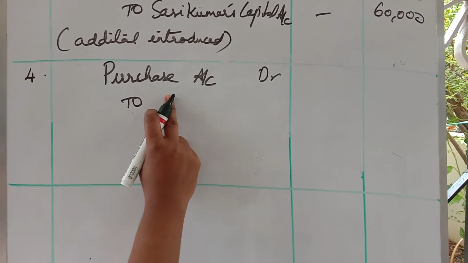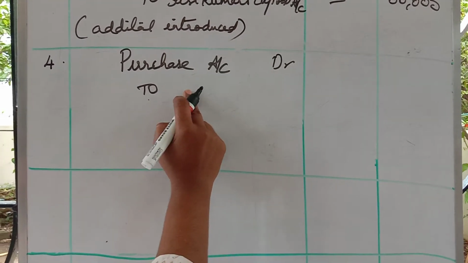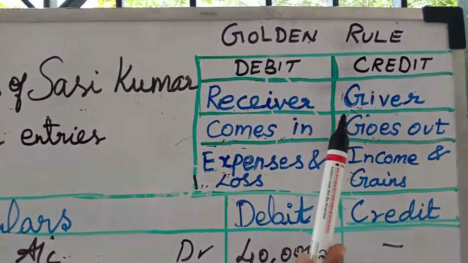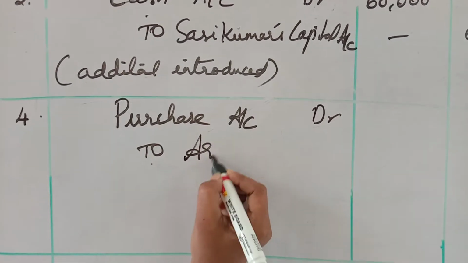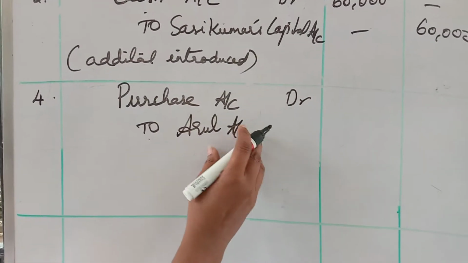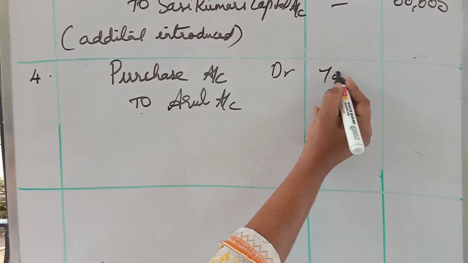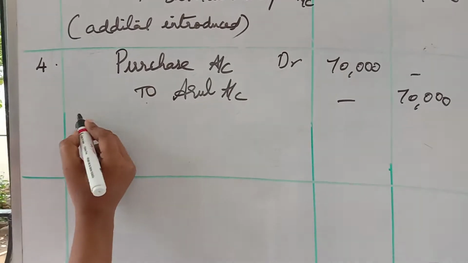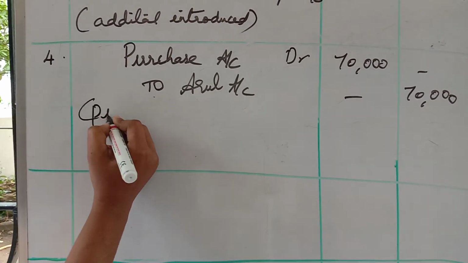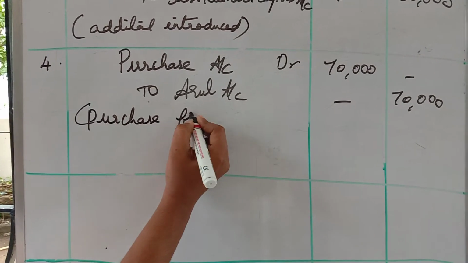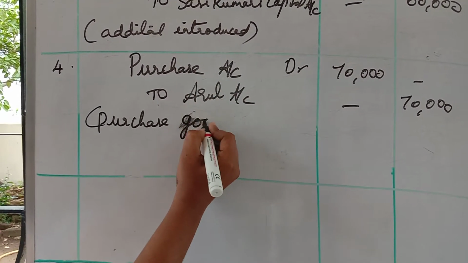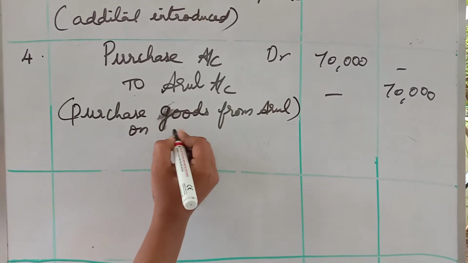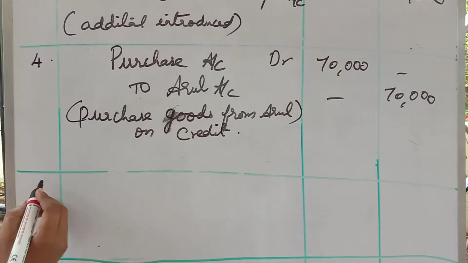So you did not give the money. You have purchased it on credit. Who is the giver there? According to the golden rule, the giver comes in the credit side. Arul only is the giver. So I am writing to Arul account. What is the amount there? 70,000. Here dash, 70,000. So what do I have to write here? Comments: purchase goods from Arul on credit. You can write.